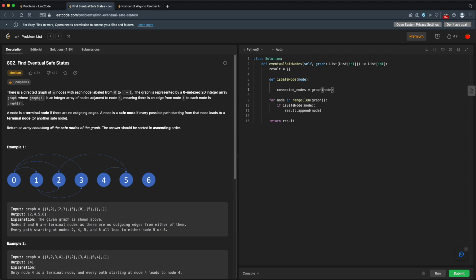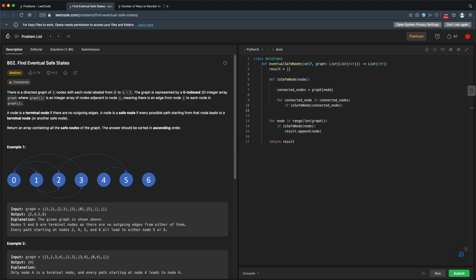All right, so the connected nodes are the graph for this node. Then for every connected node in our connected nodes, we'll check to see if that node is a safe node.